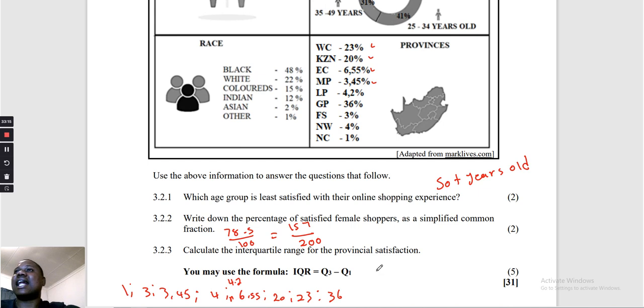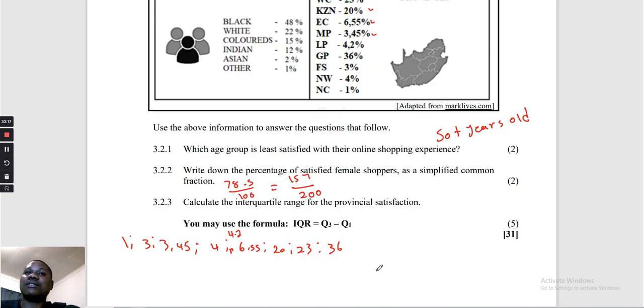I have 9 numbers. So I have to divide. I must first divide my 9 numbers into equal parts. So it means I must take 4 numbers this side, 4 numbers this side, and there will be 1 number in the middle. So which number is that? 1, 2, 3, 4. So this 4,2 is the one in the middle. So this is our Q2.